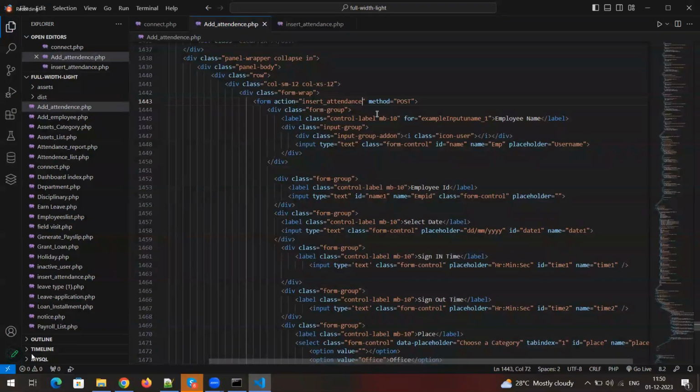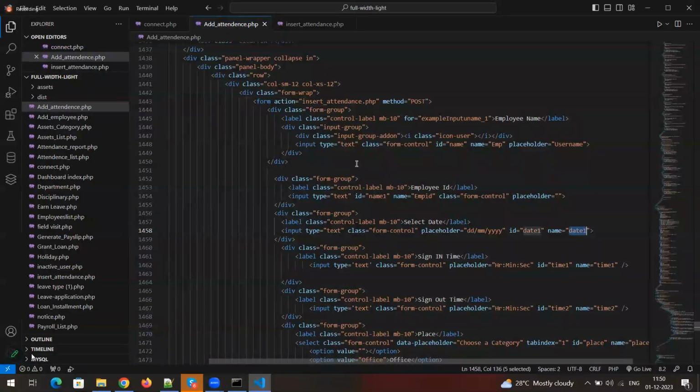Insert attendance dot php. In Python it will be different, and in Java it will be different. So we can see we have the action, method post, and all the fields with the name attribute value. These three things are the only important ones while submitting the form. Am I right? Yes, sir.